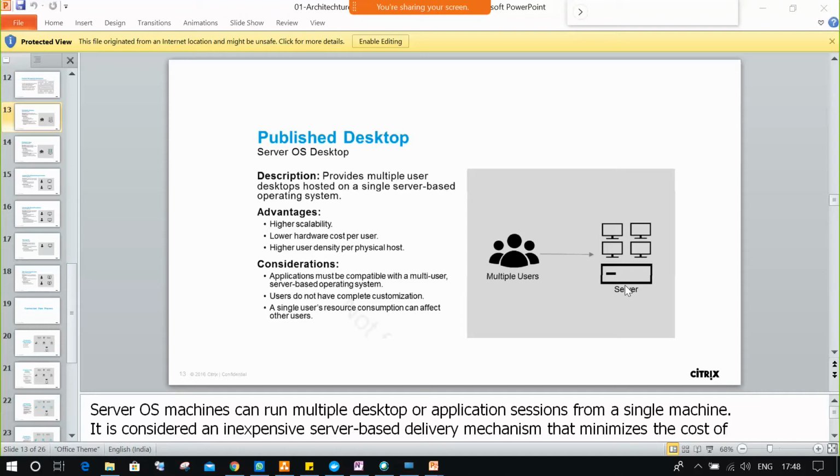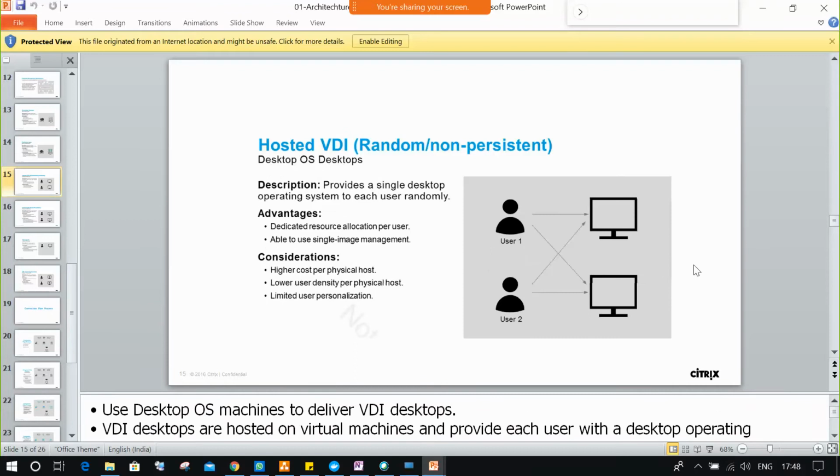But what's the difference here? Server OS and the other one, desktop OS. The first condition is desktop OS. Perfect answer. One more difference: in published desktop, a single server can be connected to by multiple users.